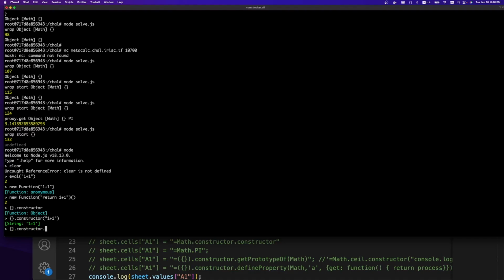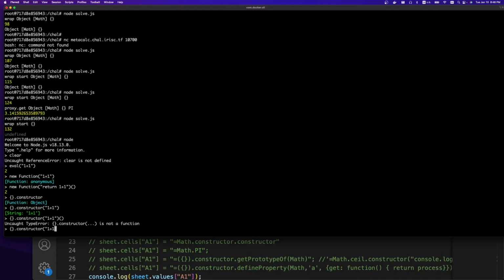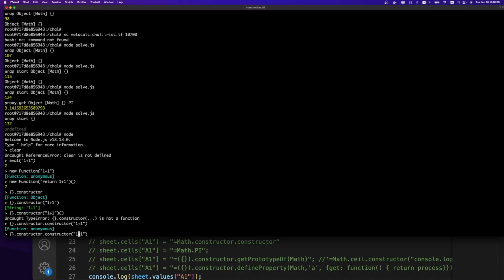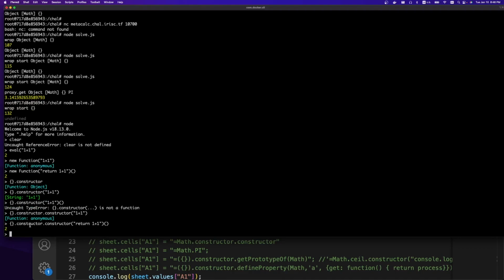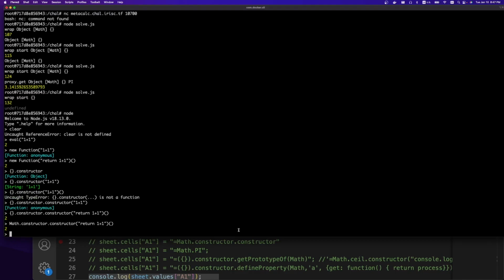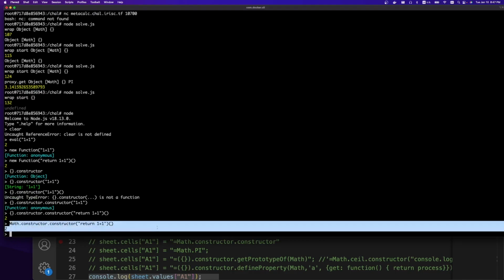But the default constructor for an object doesn't look like the eval thing. But if you do constructor.constructor 1 + 1, we are back at an eval. So apparently the constructor of the constructor allows this arbitrary eval sort of syntax. And so we can just go up the constructor chain until we find a constructor that is based off of this new Function construct. And the same happens for math. And so this was the original exploit.